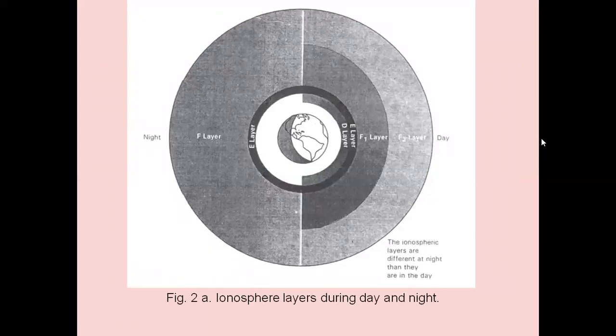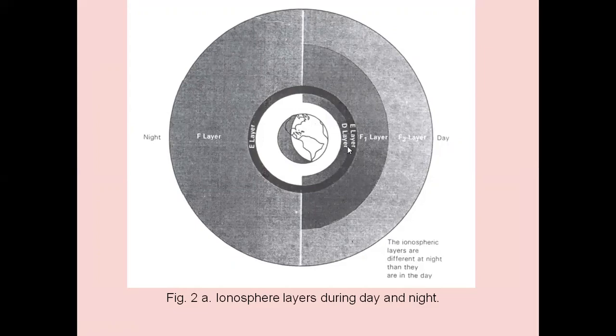Ionospheric layers during daytime and nighttime. So this is during daytime: D layer, E layer, F1 layer, F2 layer. The right half of the diagram is during daytime. The left half shows the layers present during night time.